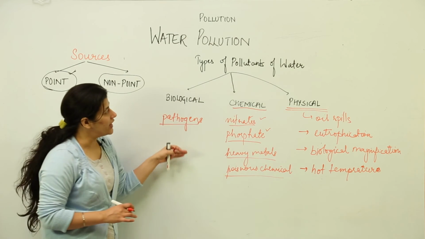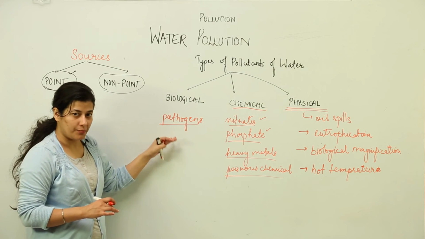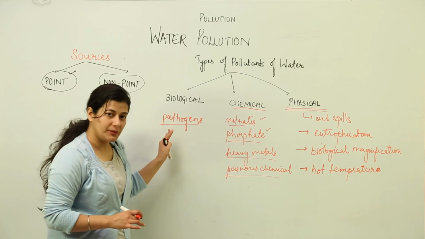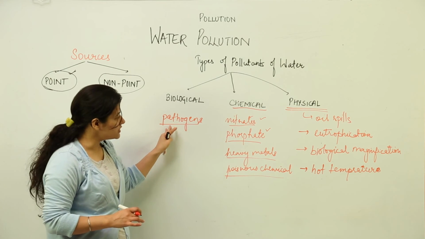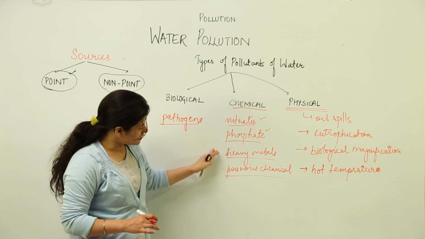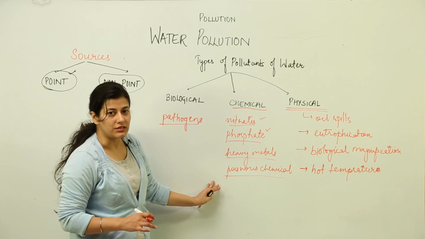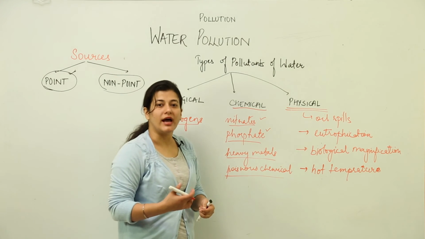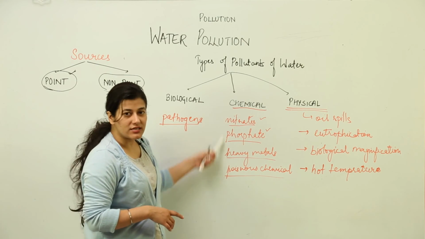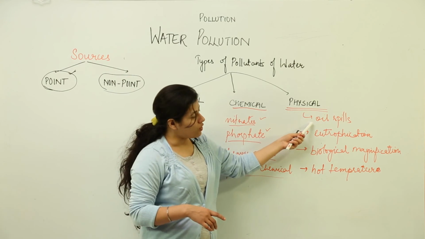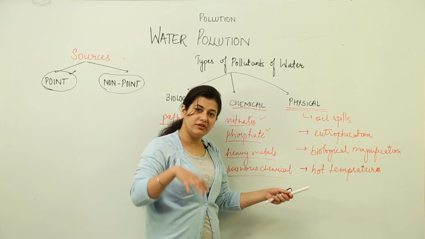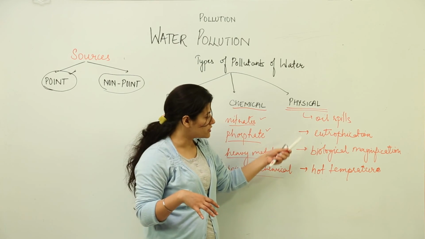So we get to understand how many types of water pollutants are present. One is biological, second is chemical, and third is physical. Biological would be the pathogens like viruses and bacteria, which would not be required in water for making it unfit for use. Chemical pollutants are numerous, you can see. Whatever chemical which is not required, which would act as poisonous to some organism dependent on the water body, would be termed as a chemical pollutant. And physical pollutant would be oil spills, which just cut the oxygen supply to the water body, and all the organisms living inside that water body have to perish because of that.